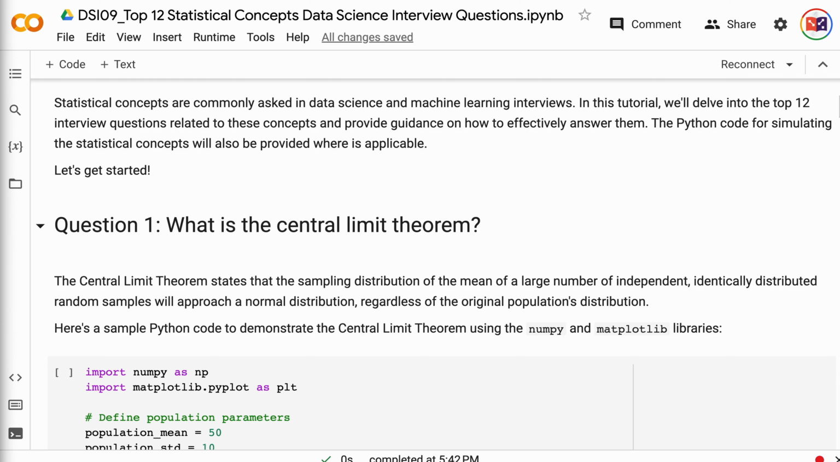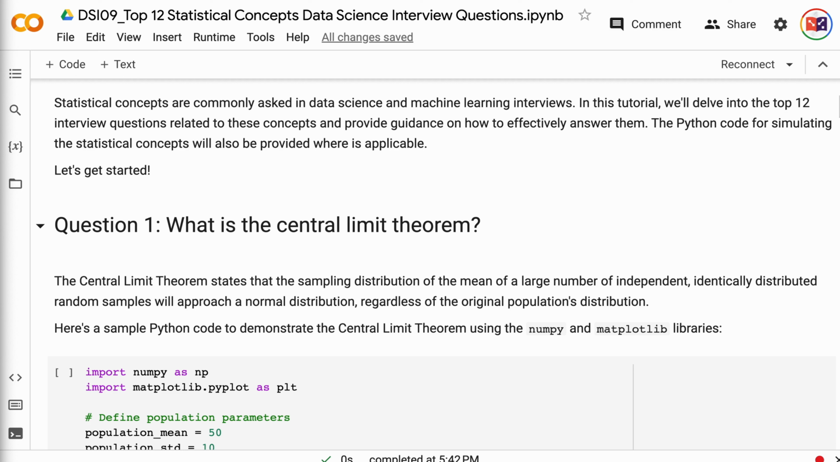Statistical concepts are commonly asked in data science and machine learning interviews. In this tutorial, we'll delve into the top 12 interview questions related to these concepts and provide guidance on how to effectively answer them. The Python code for simulating the statistical concepts will also be provided where applicable. The link for the code is in the video description.